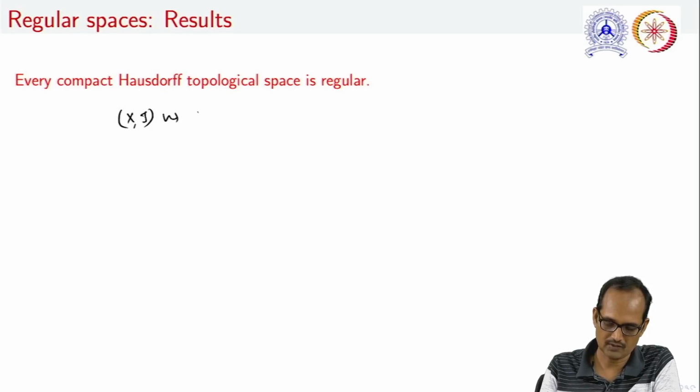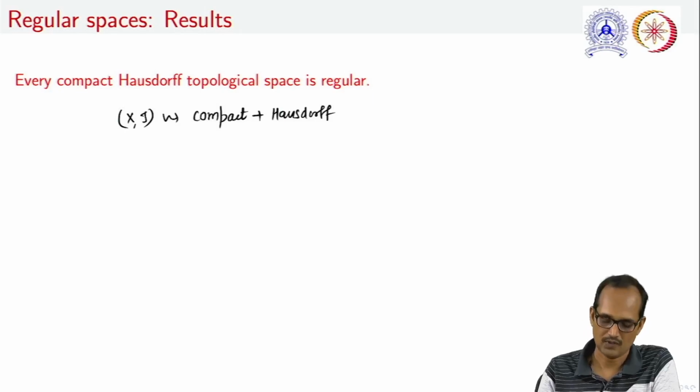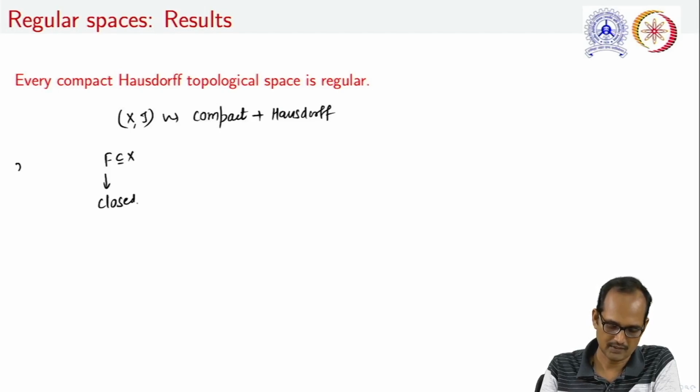This space is compact plus Hausdorff. Now, let us take a closed subset F of this X, and let us take an element x of X such that x is not an element of F.